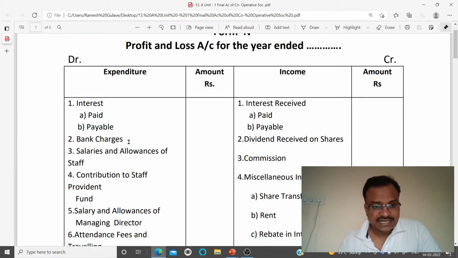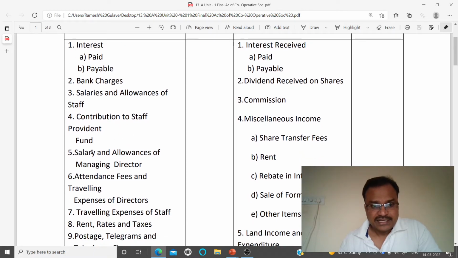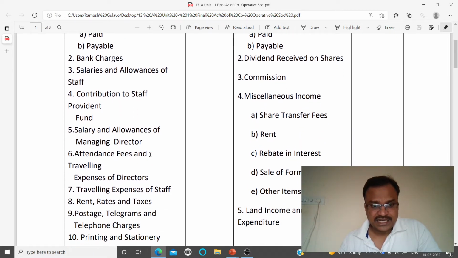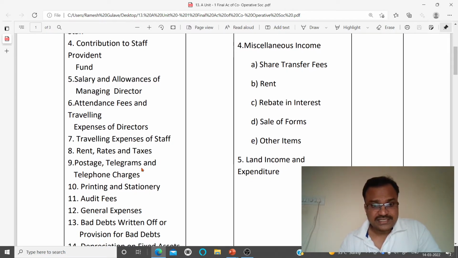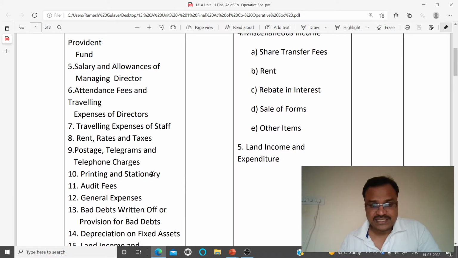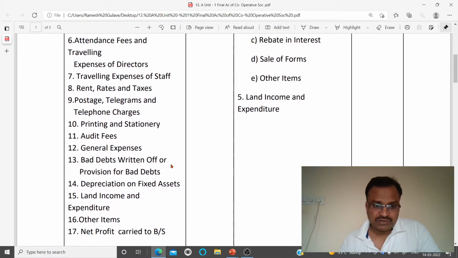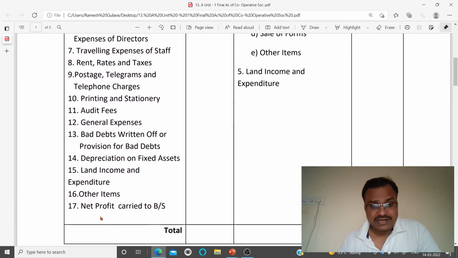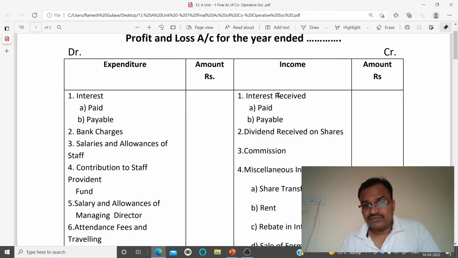Then we have to record bank charges, then salaries and allowances of staff, then contribution to staff provident fund, salary and allowances of managing director, attendance fees and traveling expenses of directors, then traveling expenses of staff, then rent, rates and taxes, then postage, telegrams and telephone charges, then printing and stationery, audit fees, general expenses, bad debts written off or provision for bad debt, depreciation on fixed assets, land, income and expenditure, other items, and if there is a profit, net profit will be shown. Similarly, on the income side, we have to record the interest received, as paid and payable.